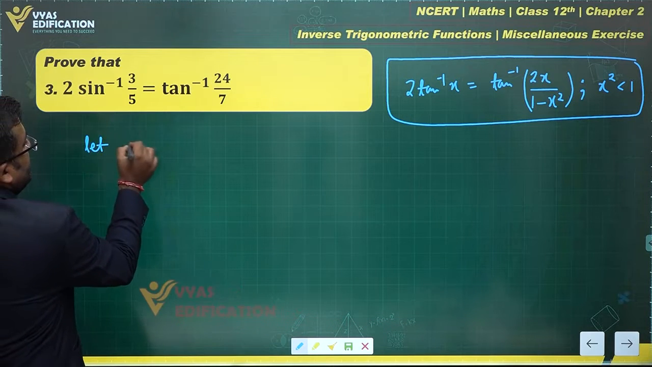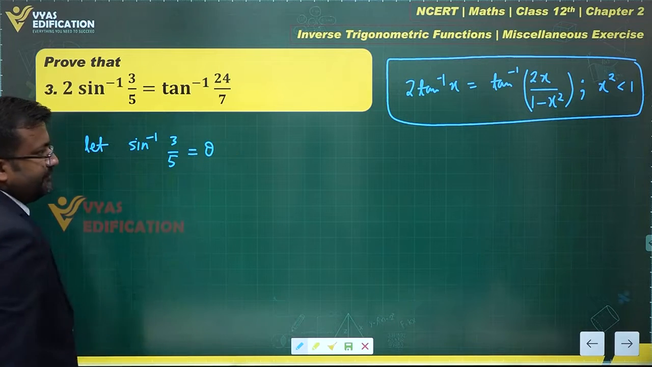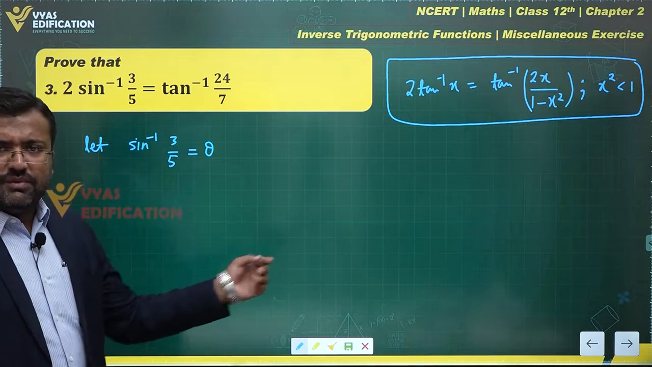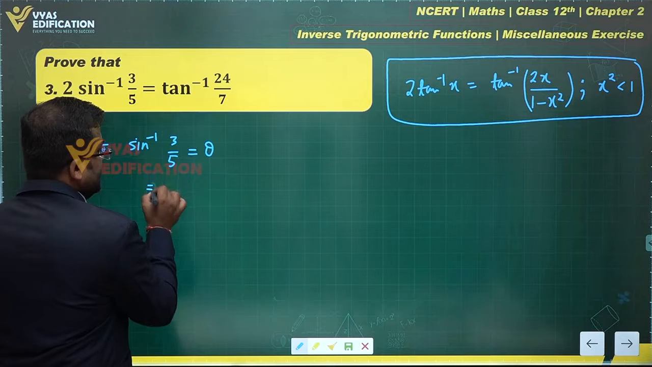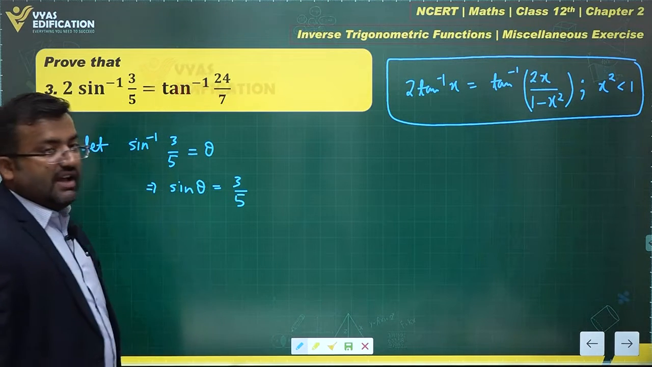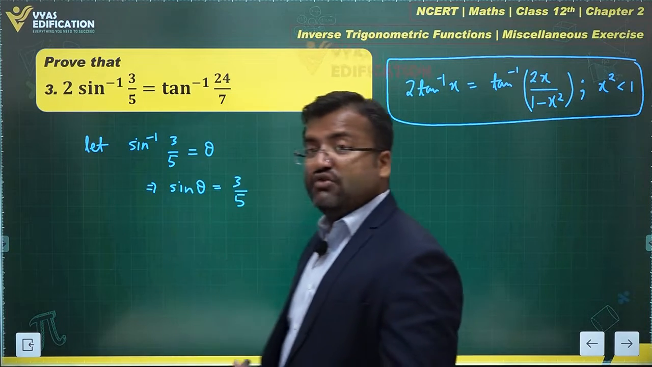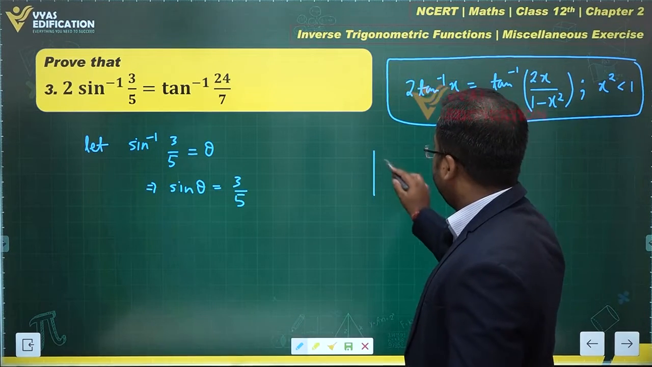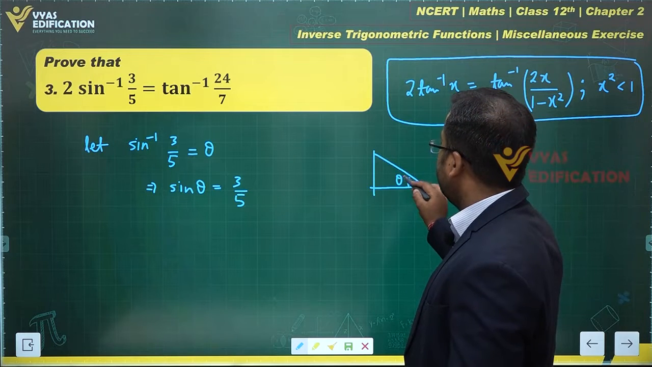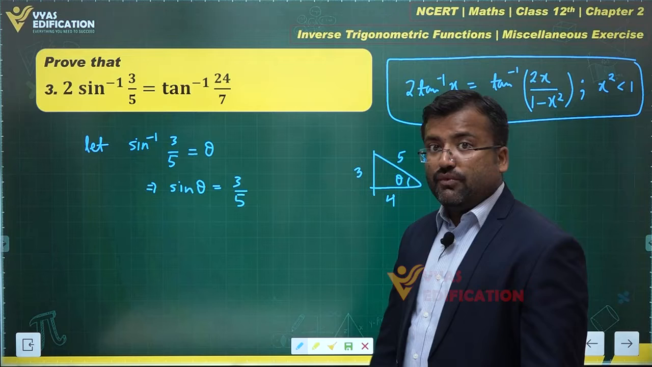Let sine inverse 3 by 5 be equal to some angle, let's call that theta, which implies sine theta is equal to 3 by 5. At this stage, you can easily find the value of tan theta by using triangles. By drawing a triangle, if this angle is theta, this is 3, this is 5, this will be 4. Therefore, tan theta will be 3 by 4.